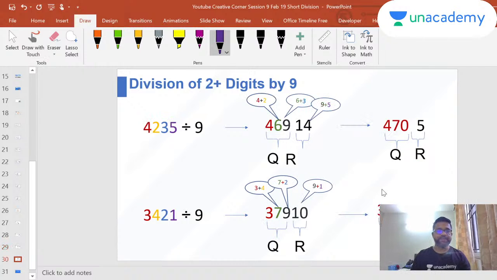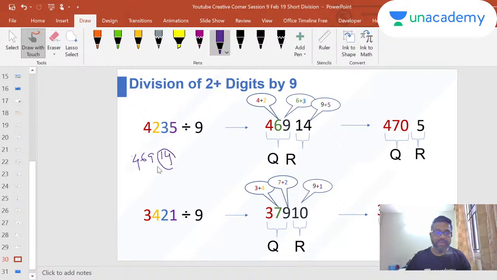So it's very easy. Okay, so let's look at this example, 4235 divided by 9. Here, 4235 divided by 9, what do I do? I get my first answer here as 4. My second will be 4 plus 2, which is 6. Then 6 plus 3 is 9, 9 plus 5 is 14. Okay, so now I got it like this. Now my last operation that I do is my remainder. So this is my remainder, 14.